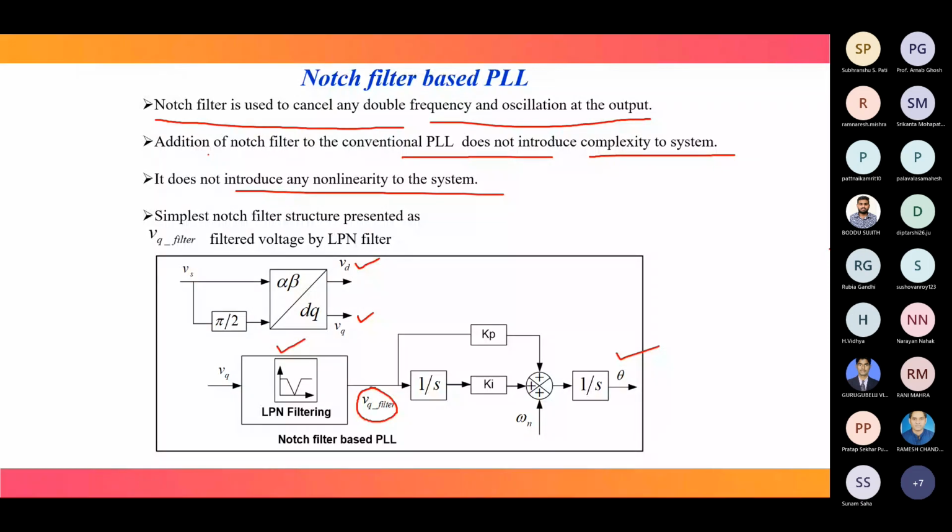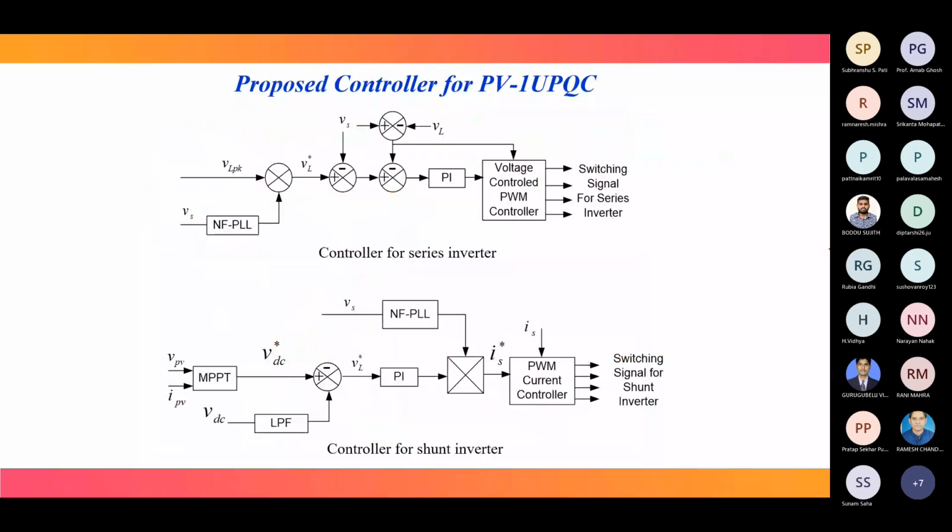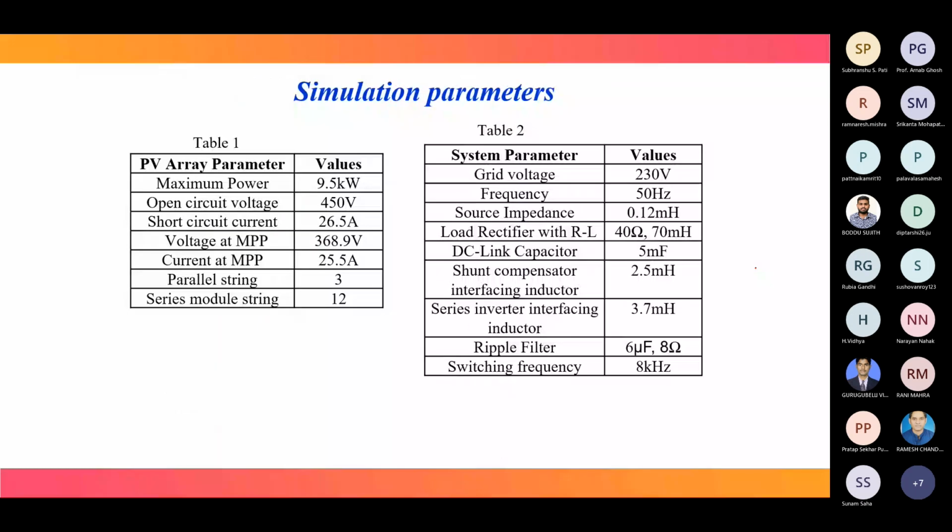I have not shown here how these improve, I have only discussed that these are the improvements of notch filter based PLL. In the proposed controller, whatever PLL we used earlier is simply replaced by the notch filter based PLL. In the unit vector template we have used PLL, and the rest of the things remain the same. Here only, instead of PLL, we have used notch filter based PLL. This is our proposed controller with notch filter. These are the different simulation parameters taken during simulation.